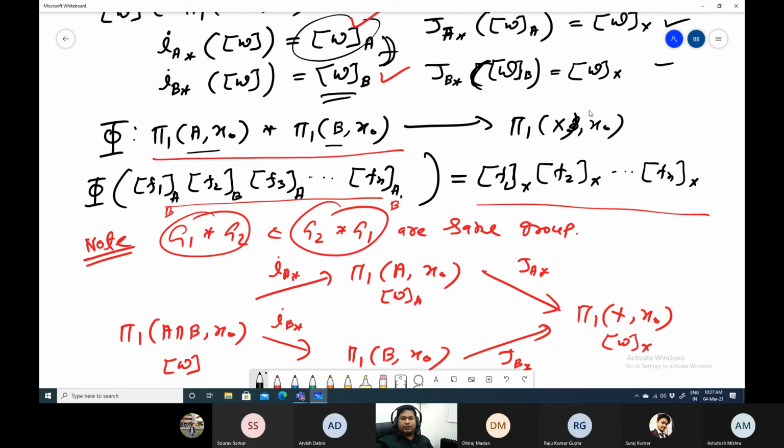They are isomorphic. And then we will check that the kernel of phi is actually N, the group generated by this. Therefore this quotient with N is isomorphic to this. Okay, so this we will prove now.